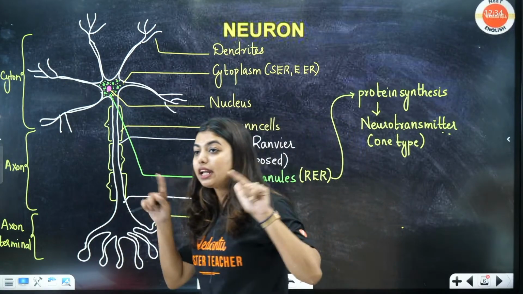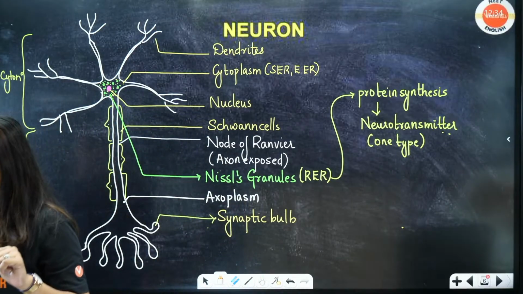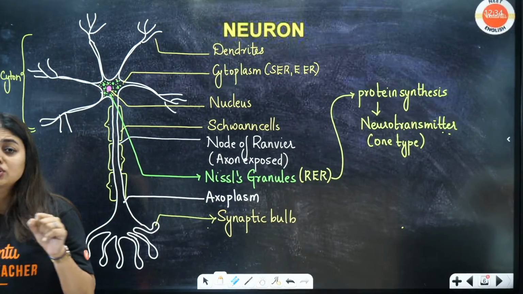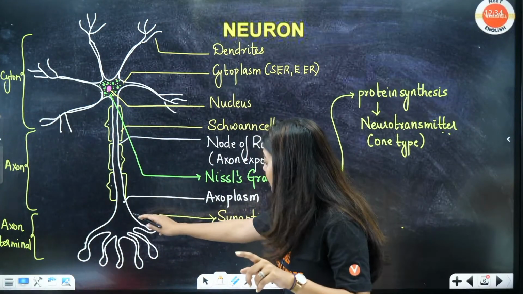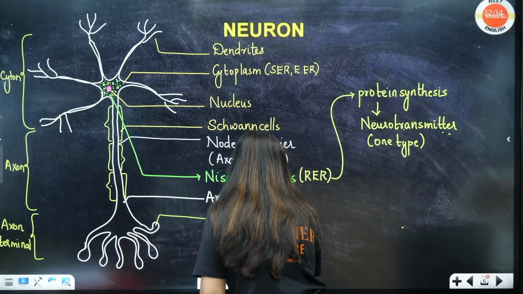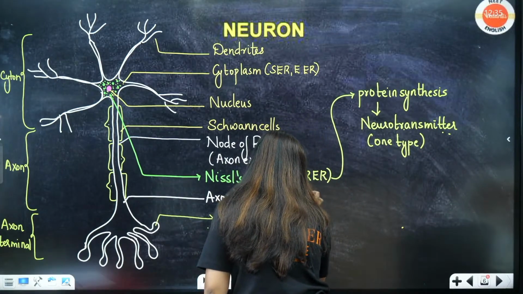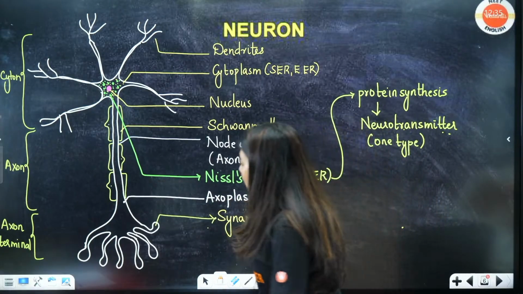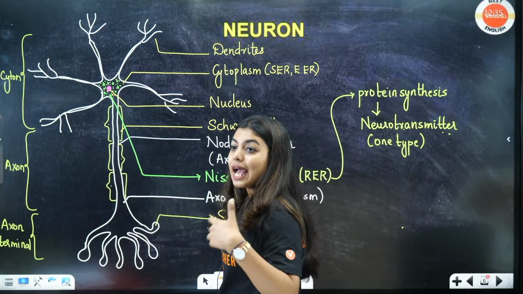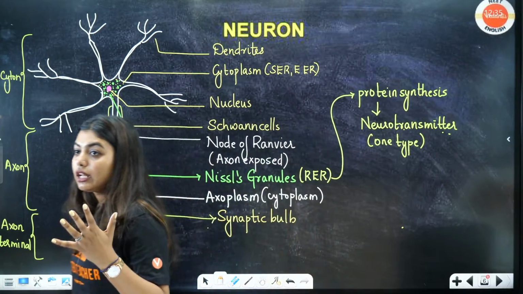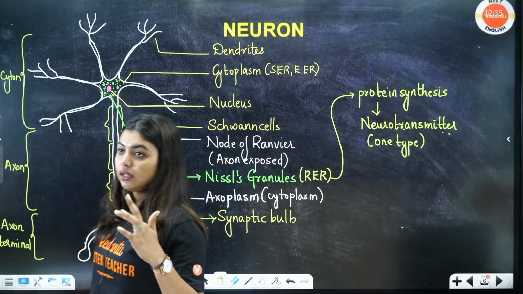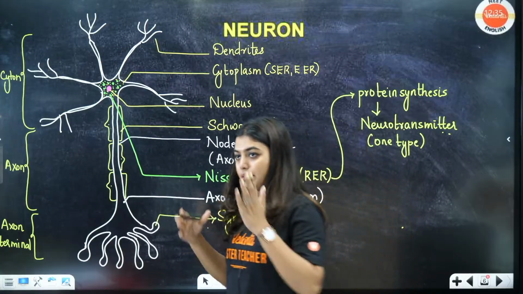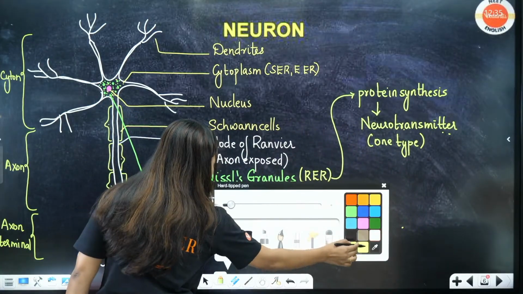What will the membrane be called? Think and tell me, all of you in the chat. Sorry, the cytoplasm of the axon is called as axoplasm. I'll write it here, cytoplasm, otherwise we'll get confused. Cytoplasm of the axon is called axoplasm, and the plasma membrane will be called axolemma. Okay, this is axoplasm, that is the cytoplasm. Axolemma is the membrane. Yes, very good. Most of you did it right.